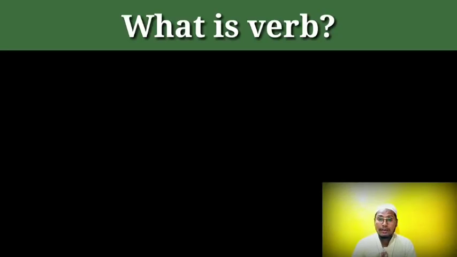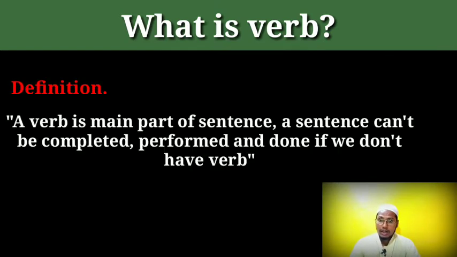And the second element of the sentence, which is very significant to recognize, is the verb. So what is a verb in a sentence? A verb is the main part of the sentence. A sentence cannot be completed, cannot be performed or done by the person, if you do not have a verb. You must have a verb in order to make sense, to complete the sentence, and to give some information when you are speaking or writing. So it's very crucial to put the verb into the sentence.